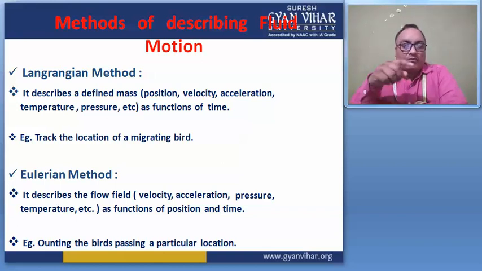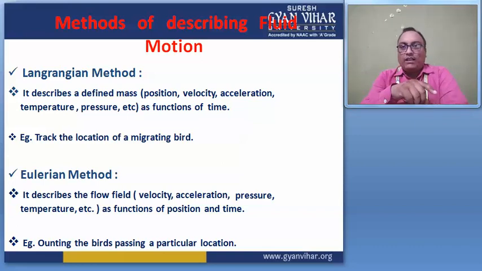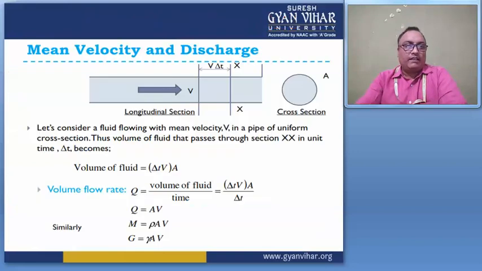So the difference in both analyses: in the Lagrangian method we track the location of the fluid particle. Location means how much it has moved, how many locations it can move. But in the Eulerian method we consider the flow pattern of the fluid particle, right? So these are the two methods which describe the flow behavior, and then move to the next slide.